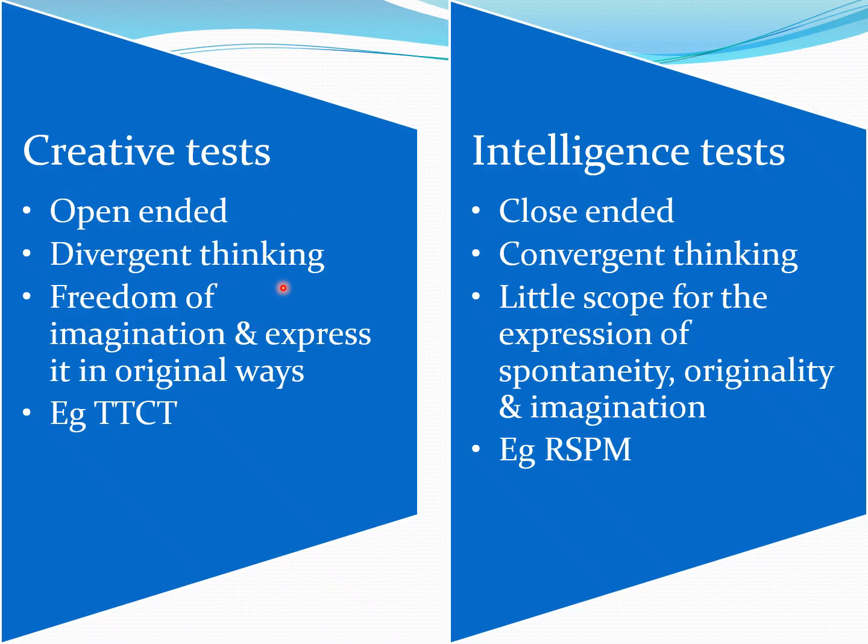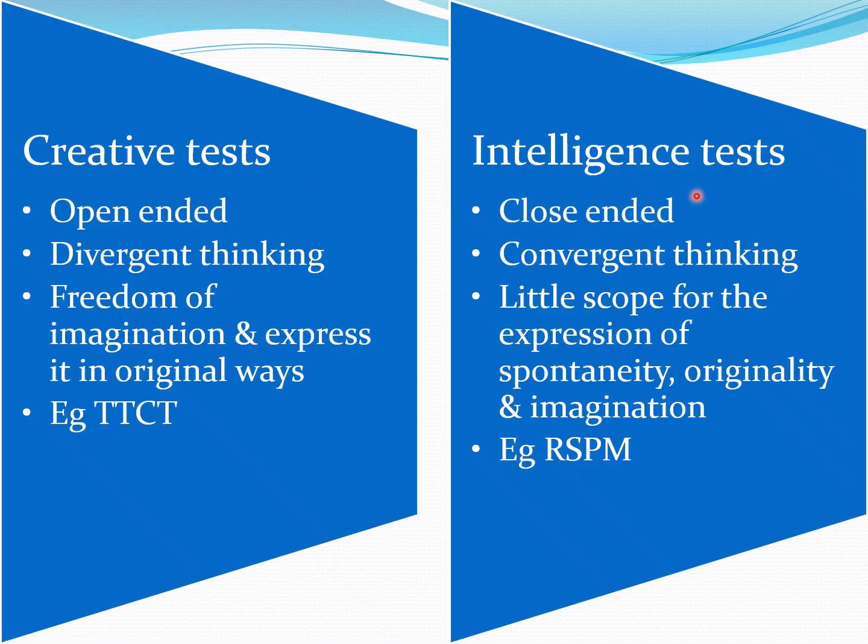Divergent means there will be one topic and there will be many solutions. While in intelligence test, there is convergent thinking. Convergent thinking means many ideas will combine to give one single solution. There will be a freedom of imagination and expression in the creative test.